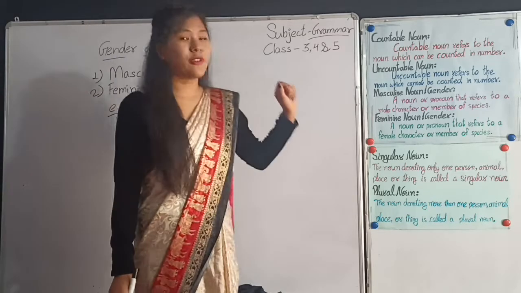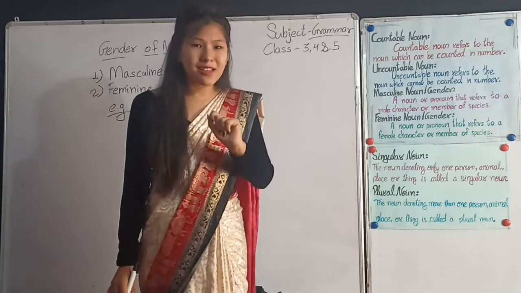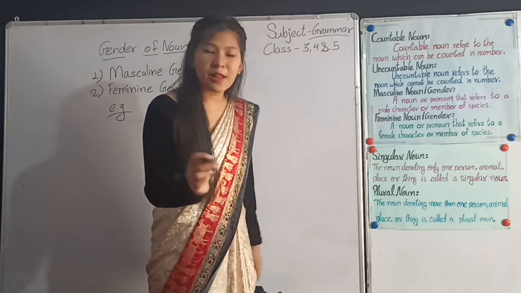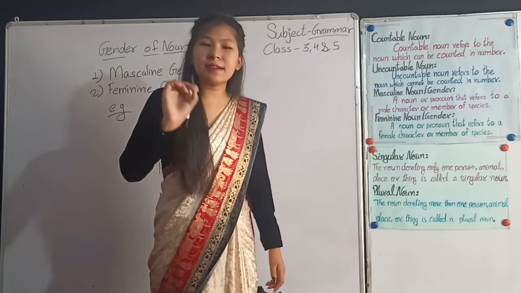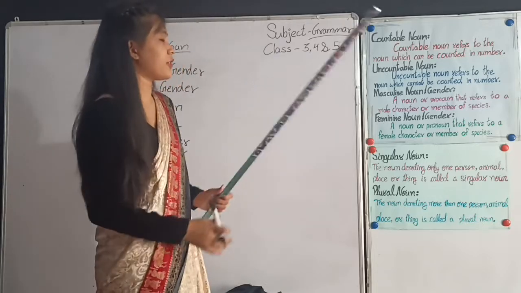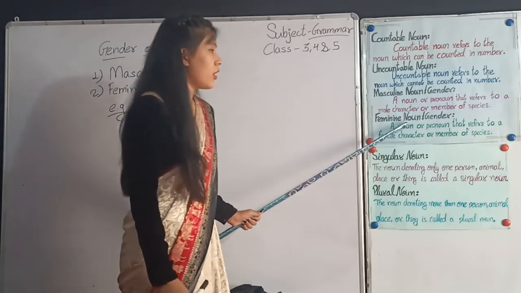Now, feminine gender. Feminine gender is a gender that refers or denotes to a female character. Female means girl character. Let's see the definition of feminine gender or noun.